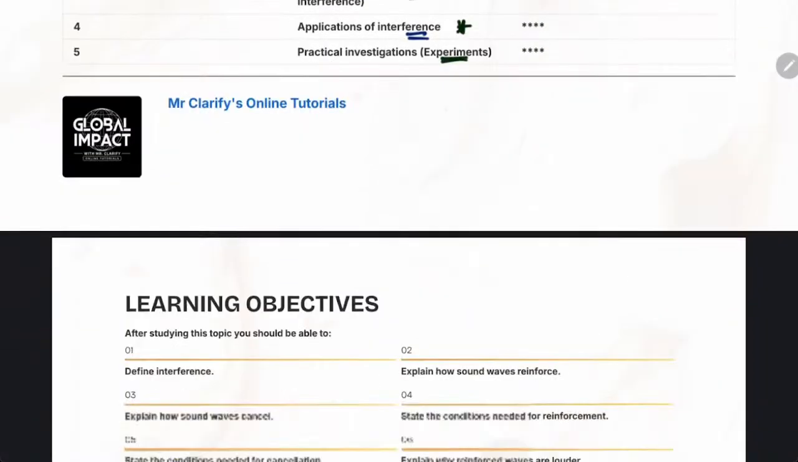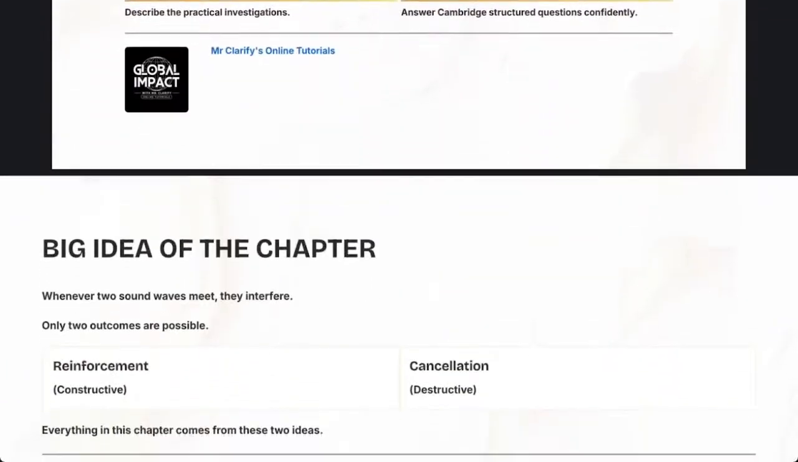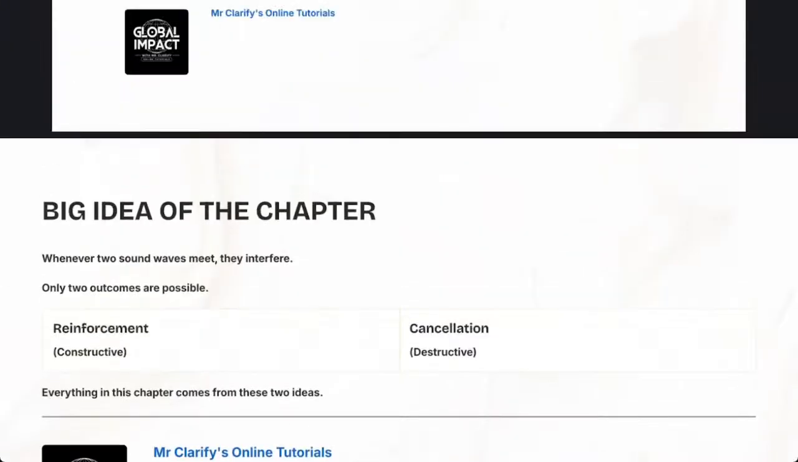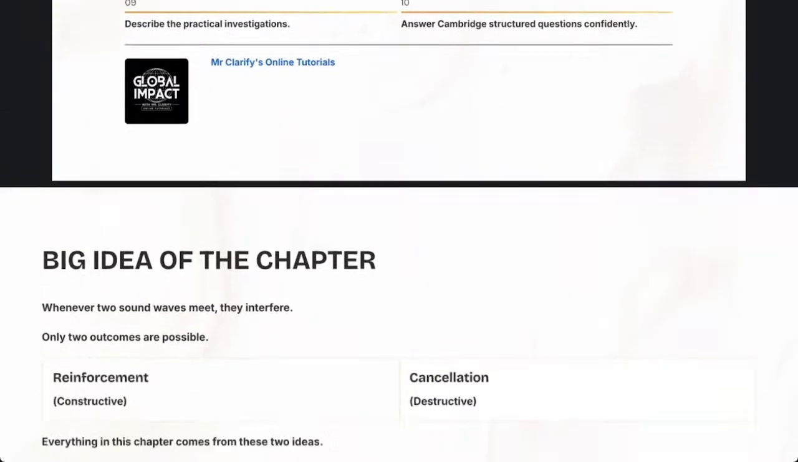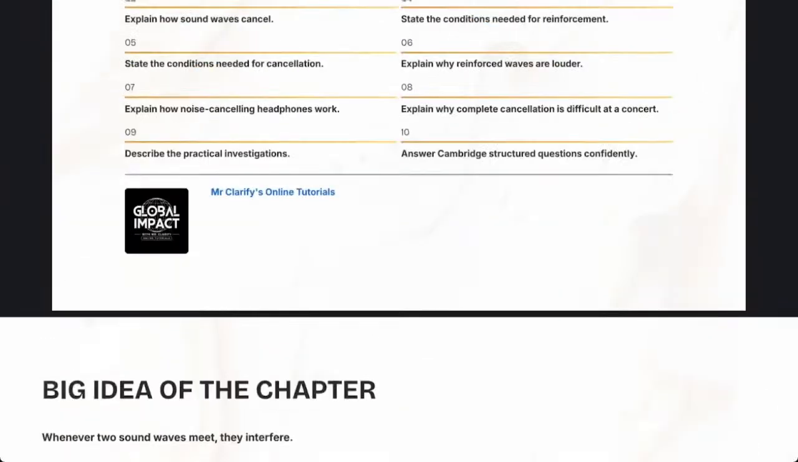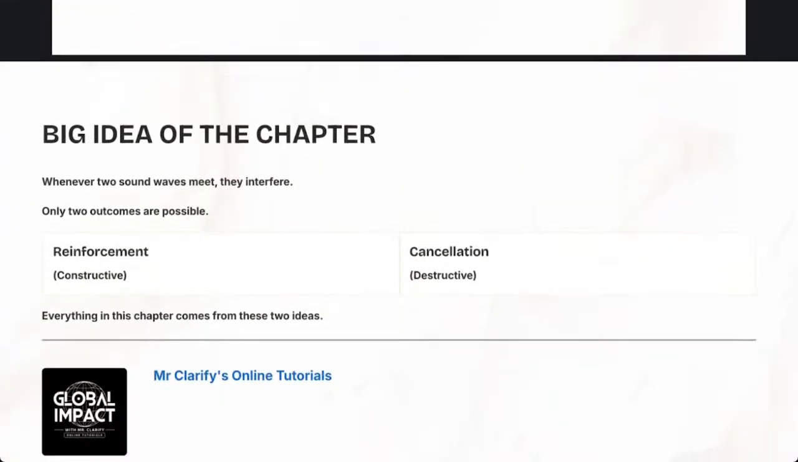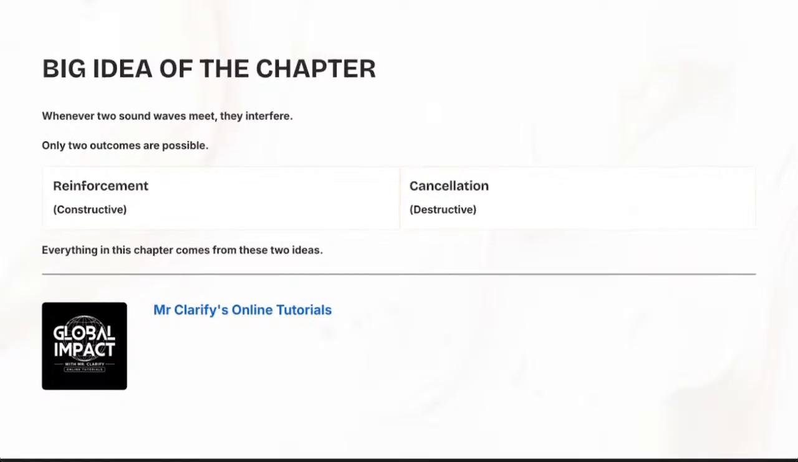Good. Let's start. Okay. Let's start with here. What is the big idea of this chapter? Okay. We'll talk about these. The learning objectives is just the same as this, but they are just more open. You see them when you're writing. The big idea of the chapter is that whenever two sound waves are going to meet, when you have two sounds, we say sound waves. When two sound waves meet, they interfere.